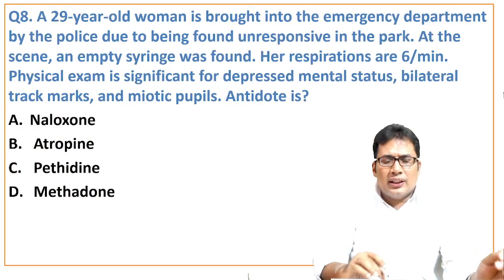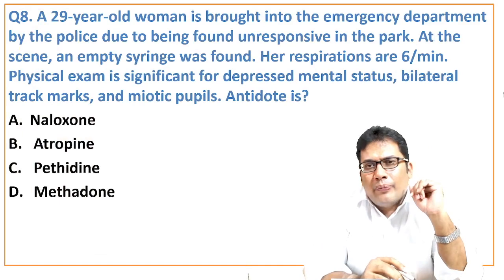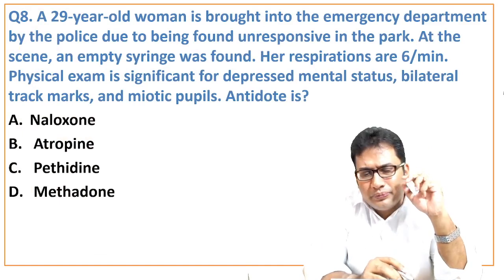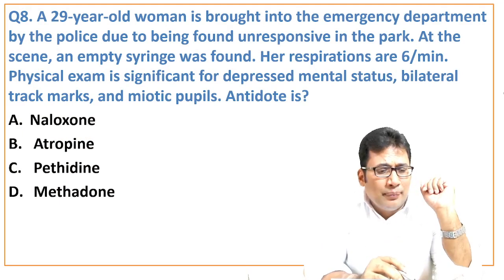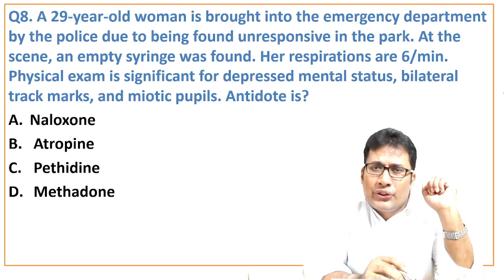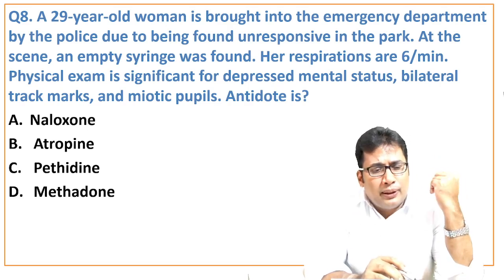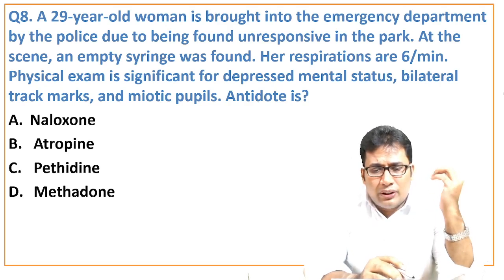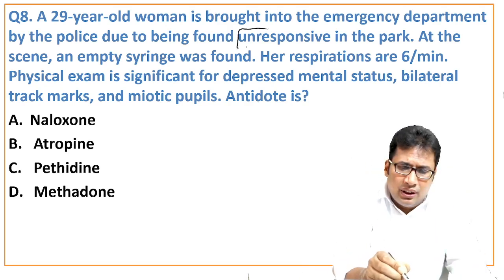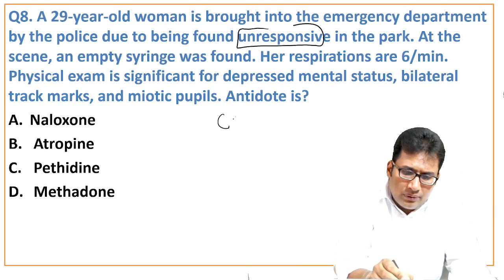Now look at this. This is also a question asked in the exam, also about opium poison. A 20-year-old woman is brought to the emergency department by the police after being found unresponsive. So there is a coma, there is respiratory depression.